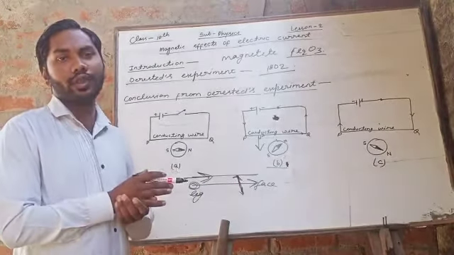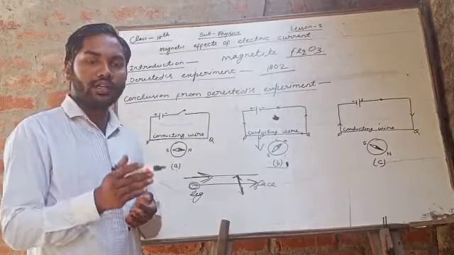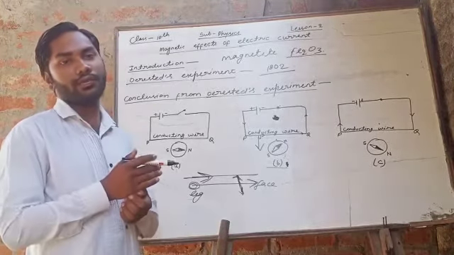So these are the two methods by which we can determine the direction of the magnetic field.